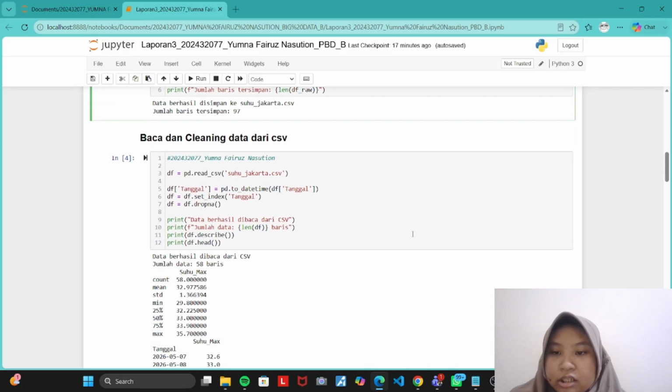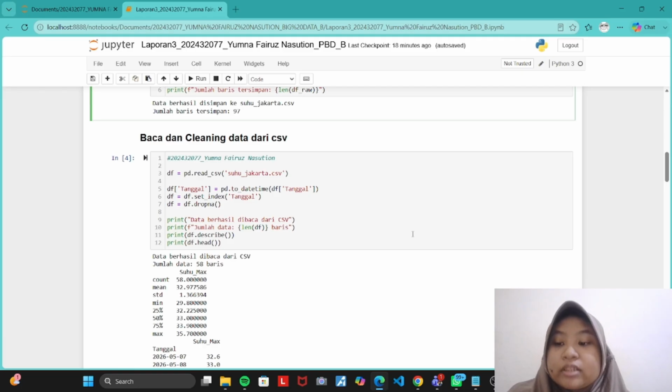Now the next step is data cleaning. The CSV file was read again using pandas. After that, I converted the date column into datetime format so it could be referenced as a time index. Then I set the date column as the data frame index. Finally, I removed any missing values using the dropna function. This cleaning process ensures that the dataset is complete before building the forecasting model.